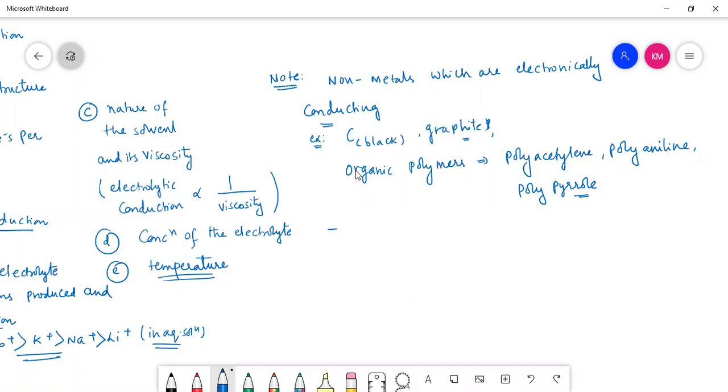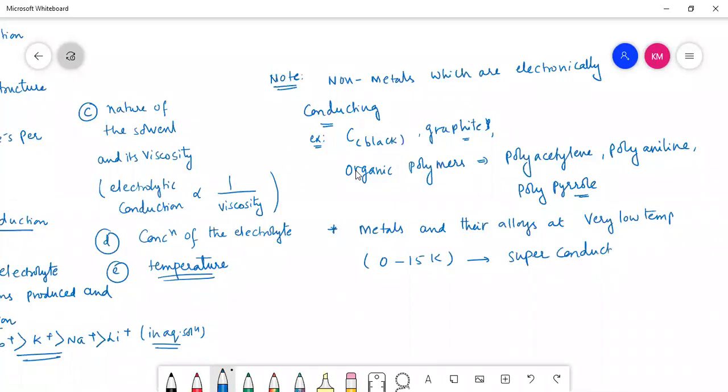And metals and their alloys at very low temperature, around 0 to 15 Kelvin, were known to behave as superconductors.